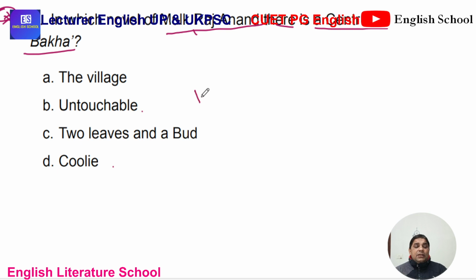And in 1935, if I'm not wrong, Untouchable appeared, based on some real incidents in the village of his aunt, and she narrated all these things, and then he made this fiction, Untouchable. And Bakha is the central character of this novel, and his brother Lakha is also there. That may be asked, but the answer is B, Untouchable by Mulk Raj Anand, that appeared in 1935.